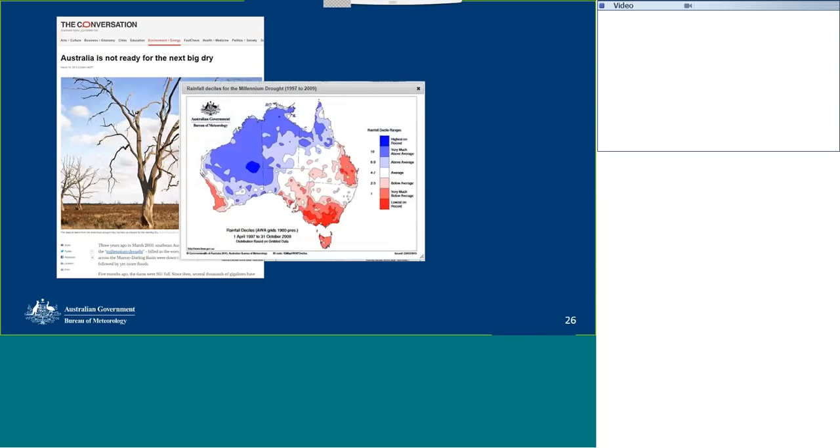I'm sure you're all aware, but for background, this Millennium Drought did occur from around late 1996, with regional variations, to mid-2010. You can see here that during this period, in this visualisation from the drought statement, large amounts of Australia were experiencing a prolonged period of dry conditions and lowest on record conditions.